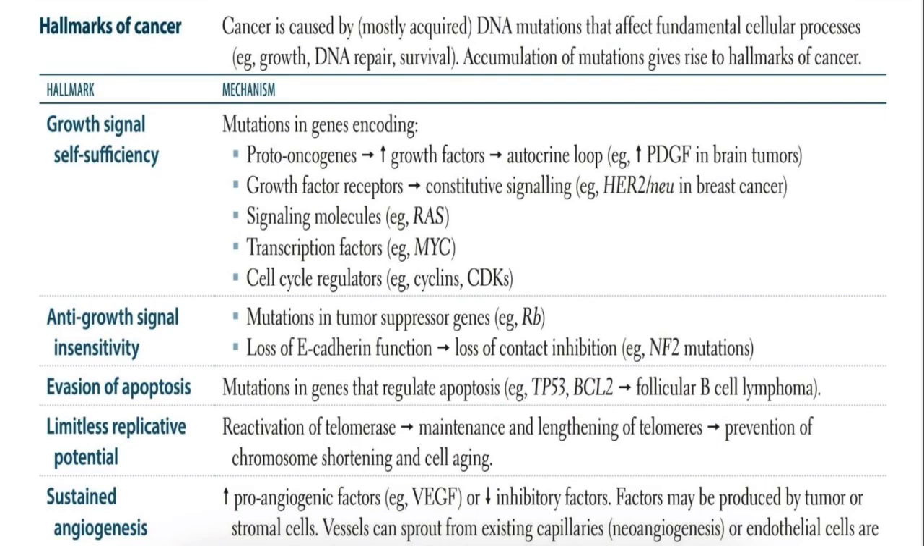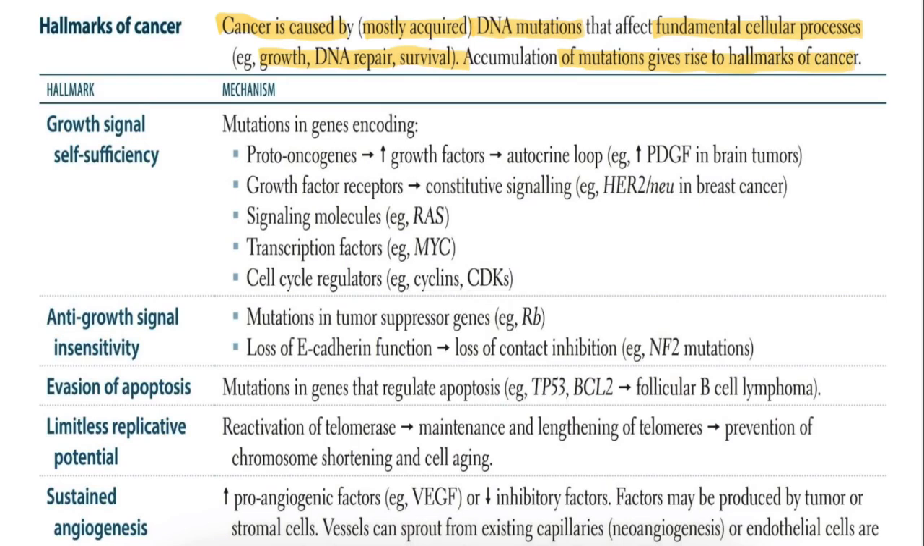So, hallmarks of cancer means cancer is caused mostly by acquired accumulation of DNA mutations that affect fundamental cellular processes, like growth, survival and repair. These mutations cause uncontrolled monoclonal proliferation of cells, and this process gives rise to the hallmarks of cancer.